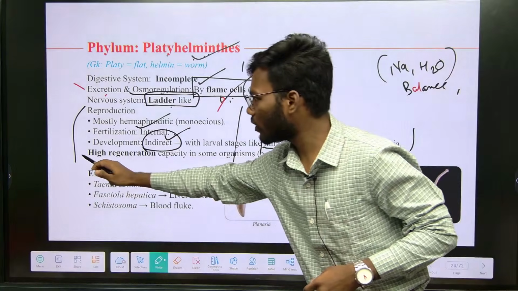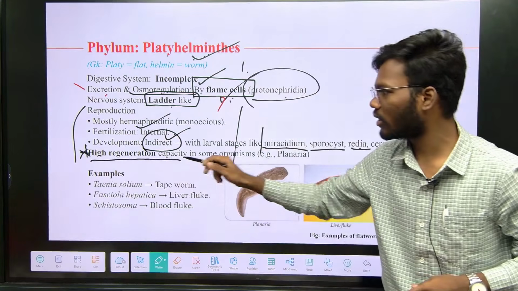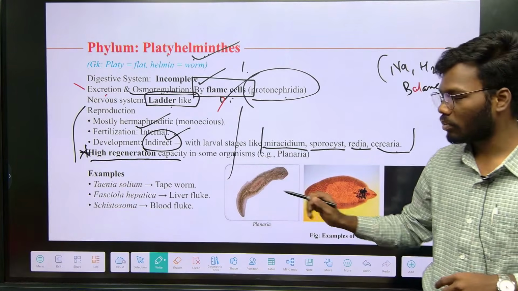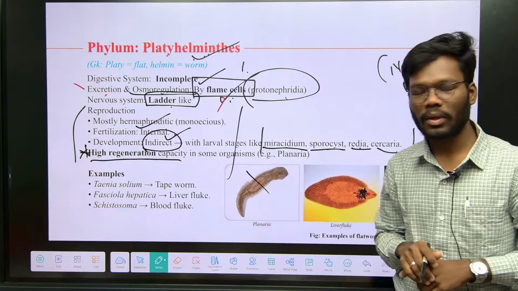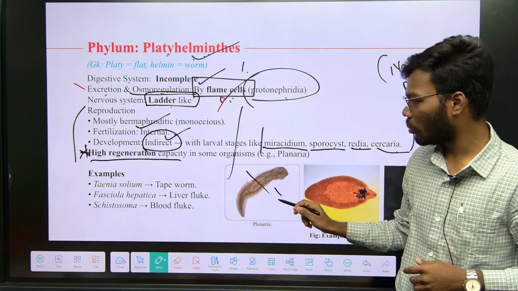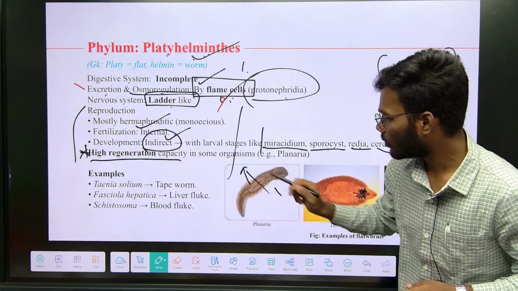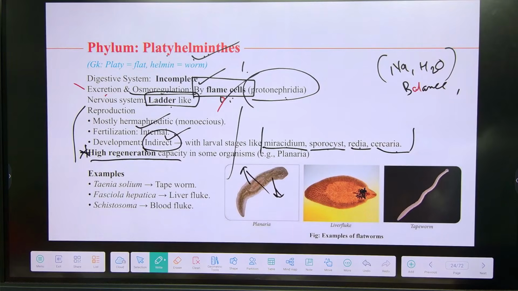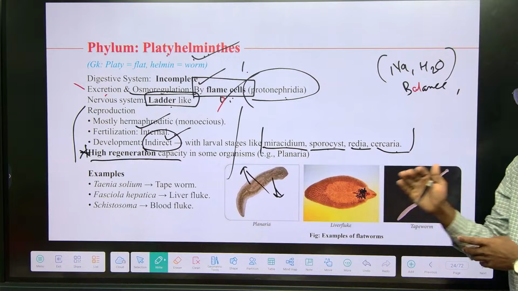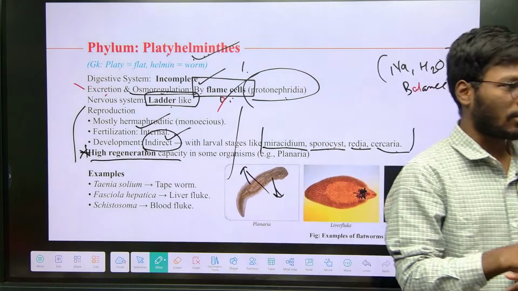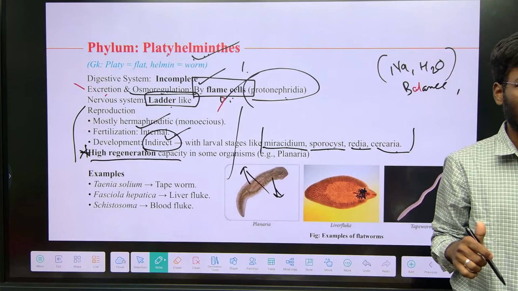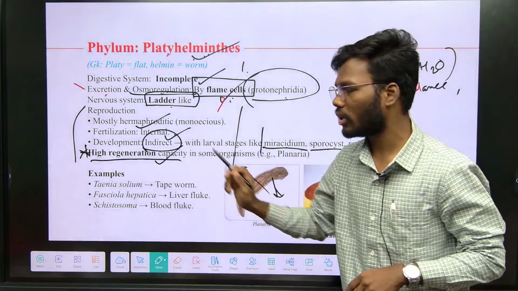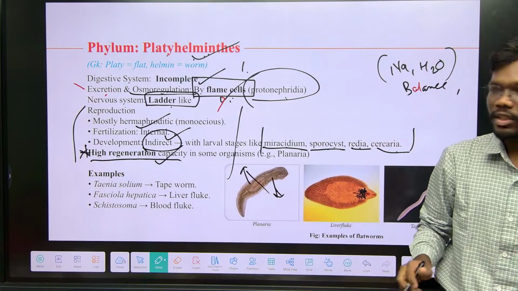Next, one of the key features is high regeneration capacity. For example, let's take planaria. If you cut this planaria, the next day you come and see two planarias. From this part, the upper part is going to form; from this part, the lower part is going to form. That's why it has high regeneration capacity. Regeneration capacity means the lost tissue forms again by itself. But we don't have any regeneration capacity. Lower organisms all have regeneration capacity, but high regeneration capacity is seen only in Platyhelminthes, especially planaria.